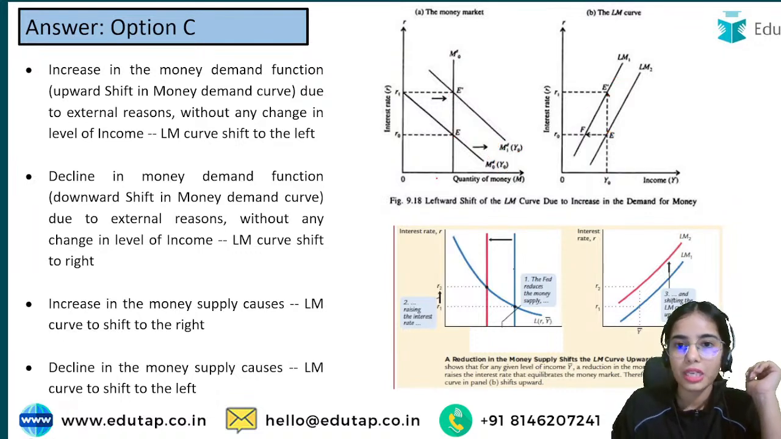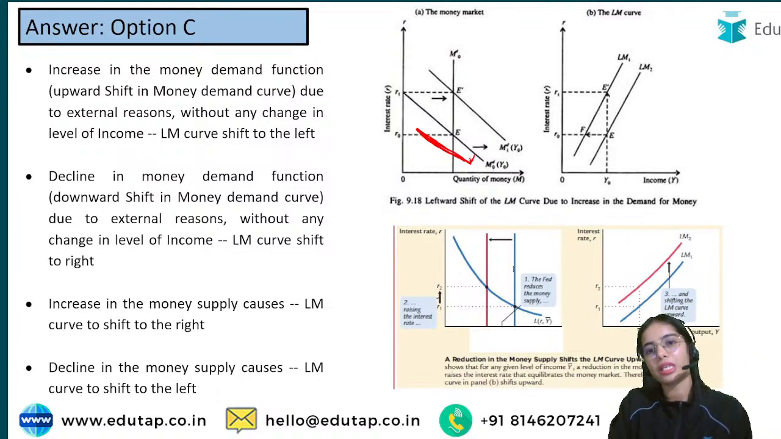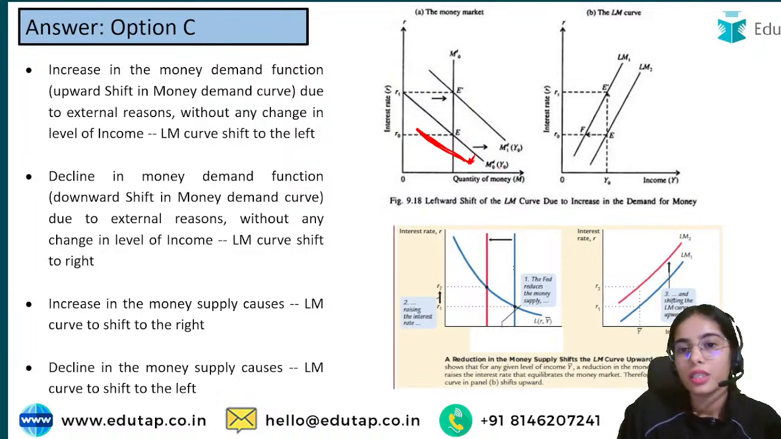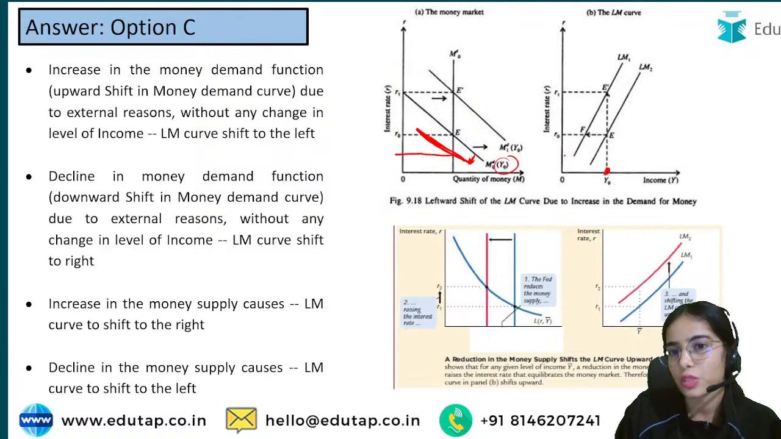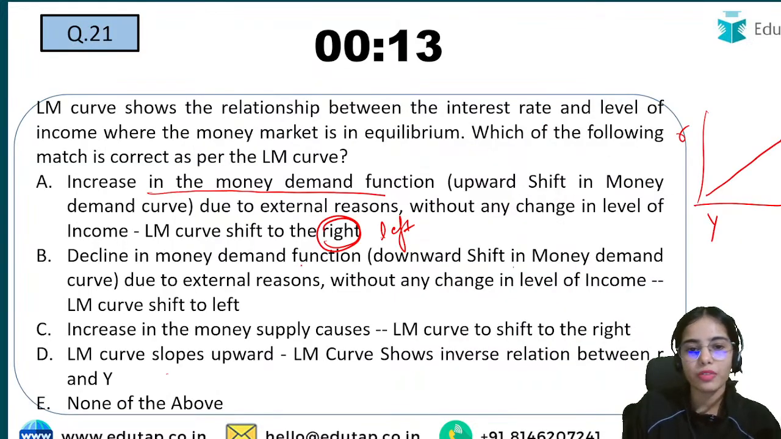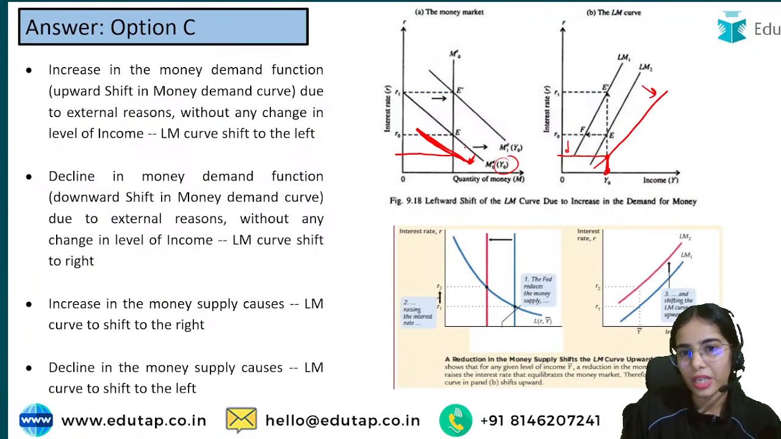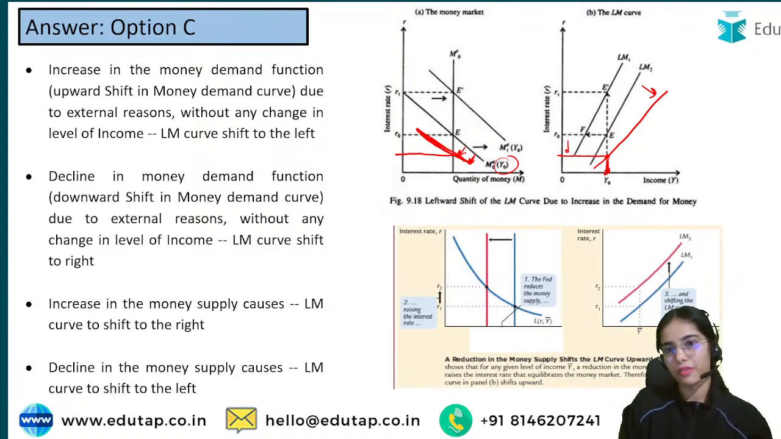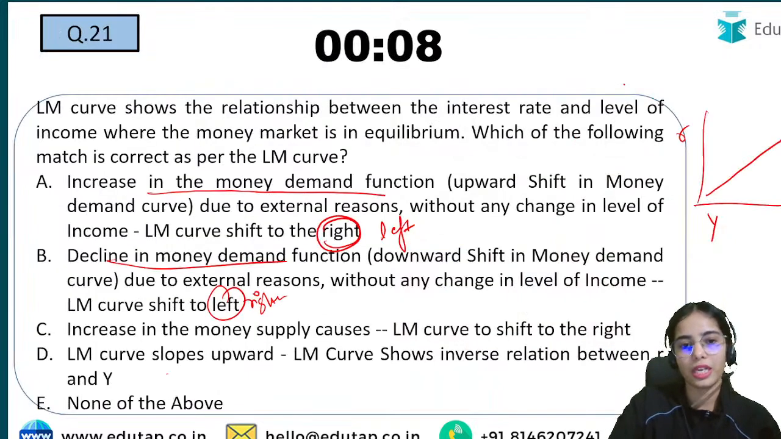Now, let's say the money demand is decreasing because there are pessimistic expectations from the economy, with the same level of income. When the demand for money is decreasing, the rate of interest is decreasing. So at the same level of income, the rate of interest has decreased, and the LM curve shifts rightward. The LM curve shifts rightward when there is a decline in the demand for money.